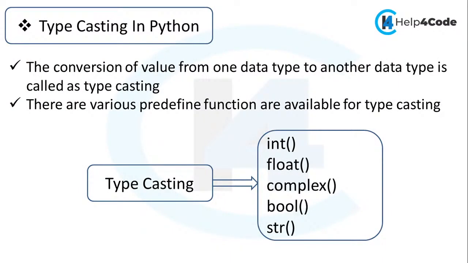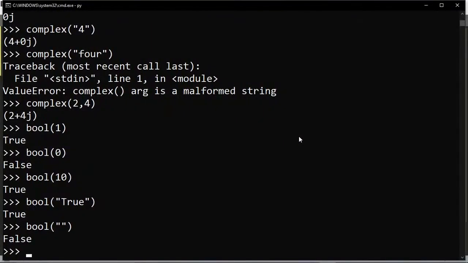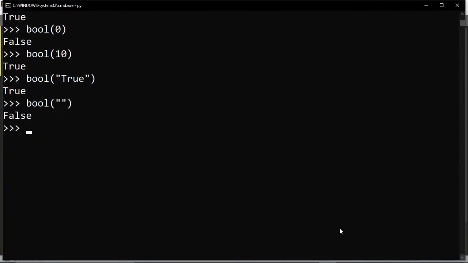What is meant by the str function? With the str function, we can convert any type of value into a string. So how is it possible? Suppose I mention str of 10, it will be converted into a string. Suppose I have a value 55.2, it will also be converted into a string. So any type of data we can convert into a string.